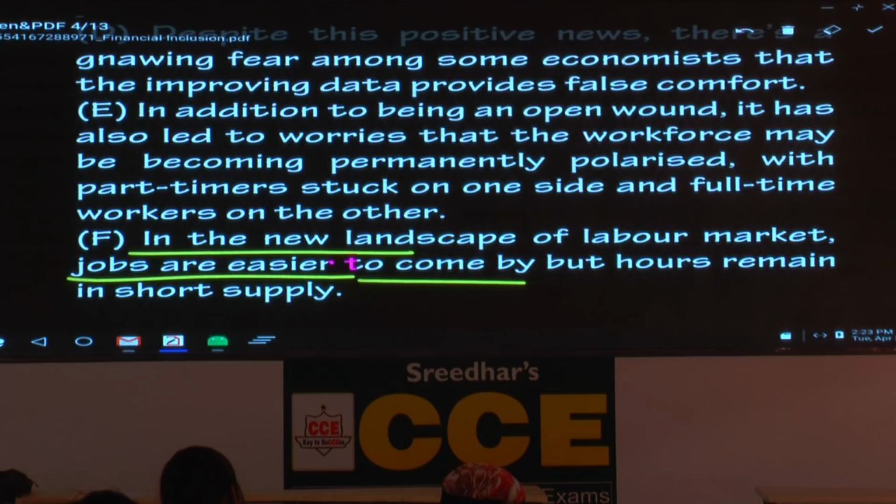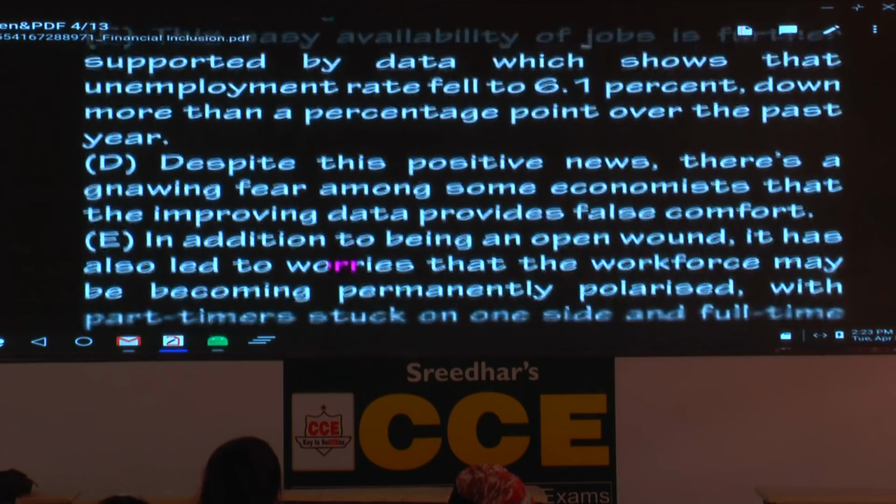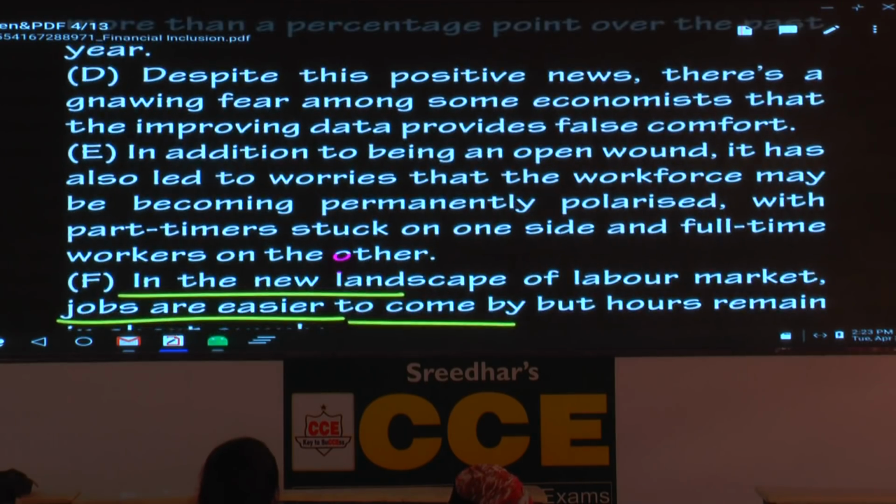So what is this sentence about? You have to respond, because today I'm going to take a different approach. So what is the key expression this sentence is about? Jobs are easier. Now where do you see the same information?